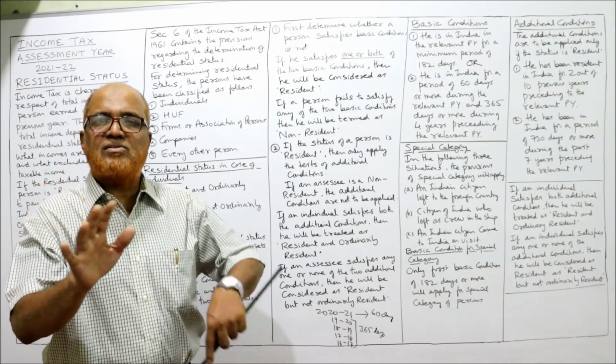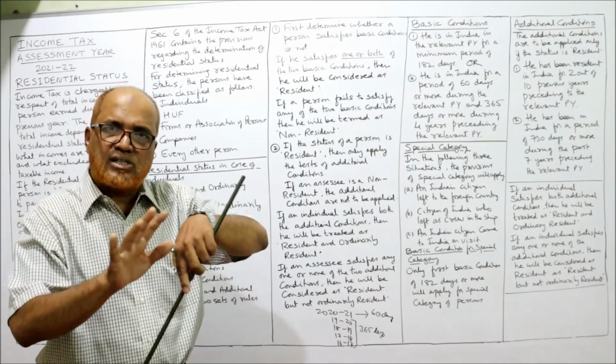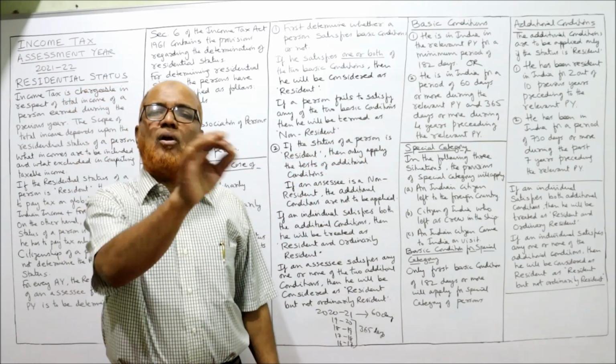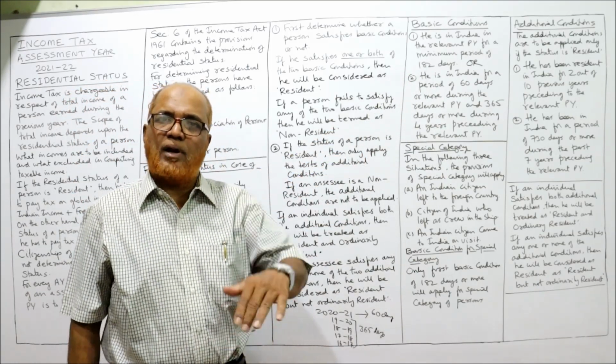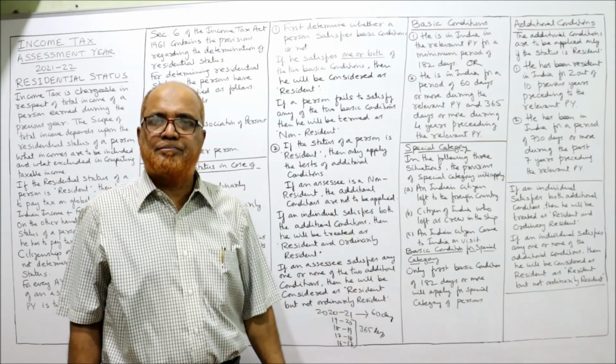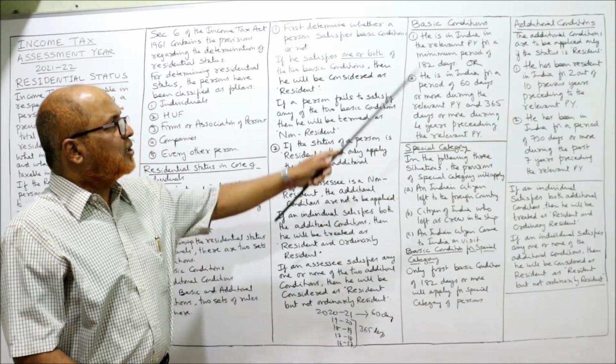If an individual does not satisfy the first condition or the second condition, he will be called a non-resident. We should not go for additional conditions; we'll stop there itself. So these are the two basic conditions.